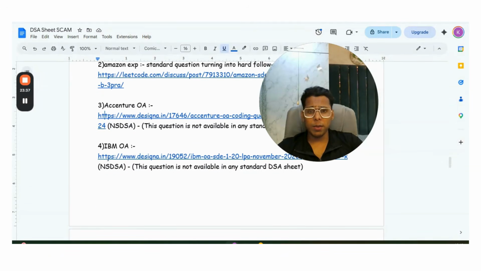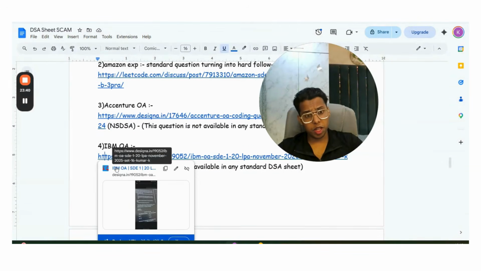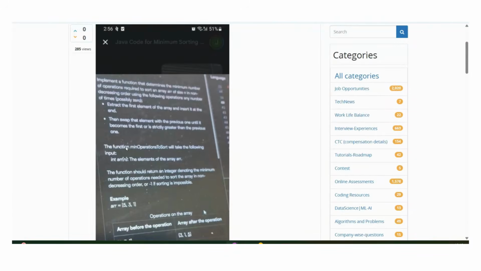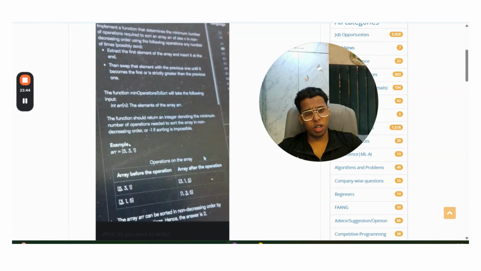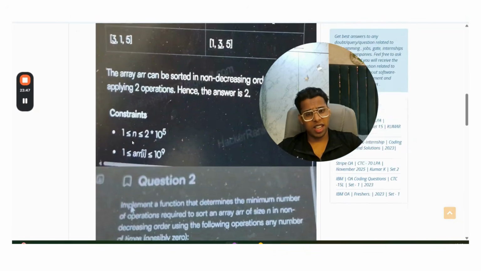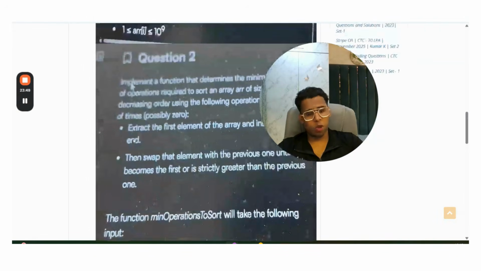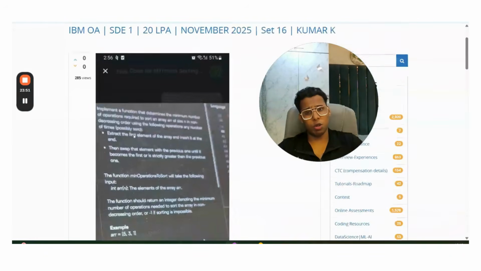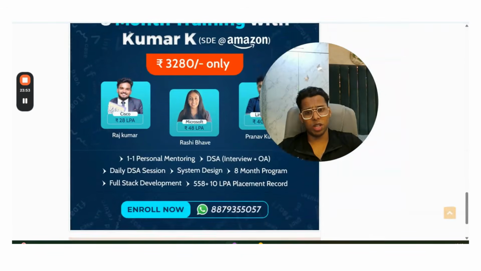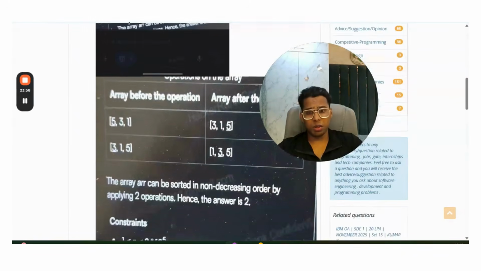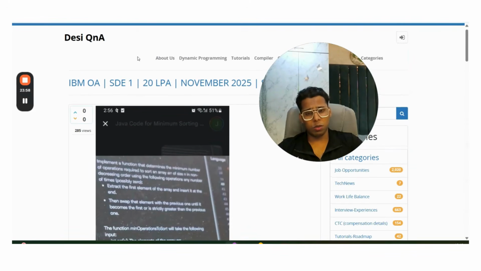Same goes for the IBM online assessment. In this IBM online assessment, a very hard unseen DSA coding question is asked on HackerRank, which is not possible to solve if you're only doing standard DSA sheet questions. I don't know why people are hiding this from you. Most of the people hide the truth. The influencers hide the truth from the students, but I will expose them all today.